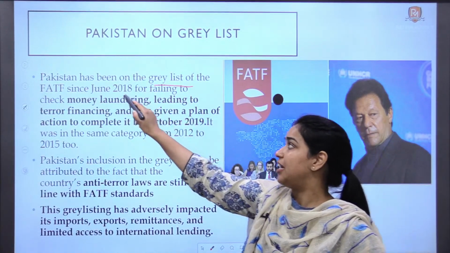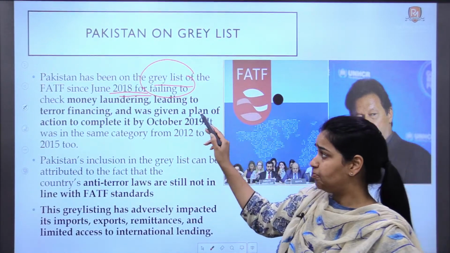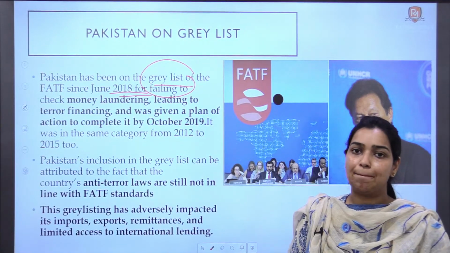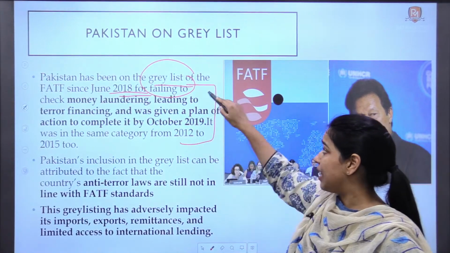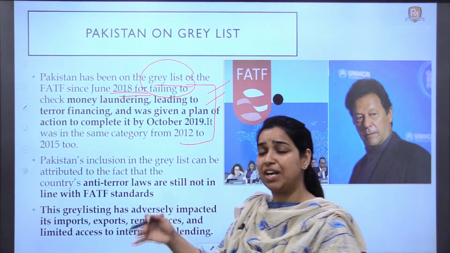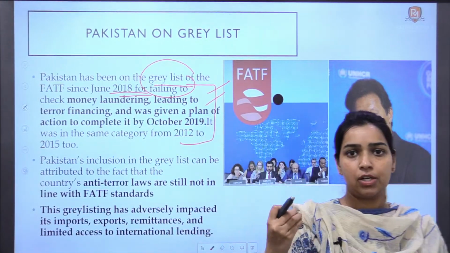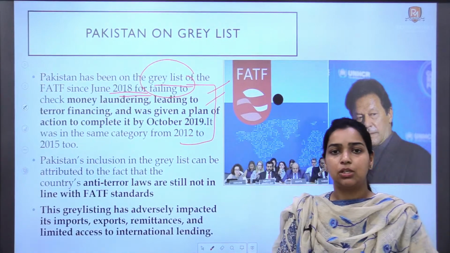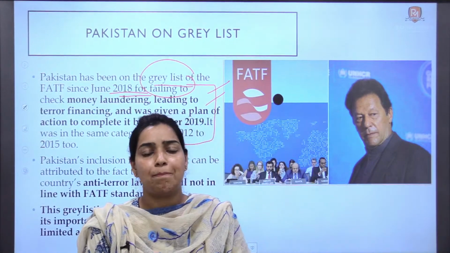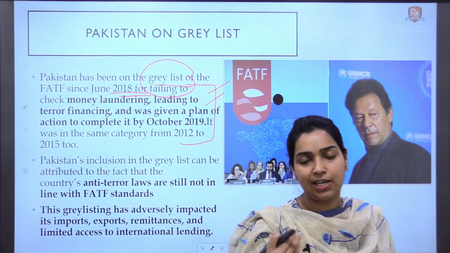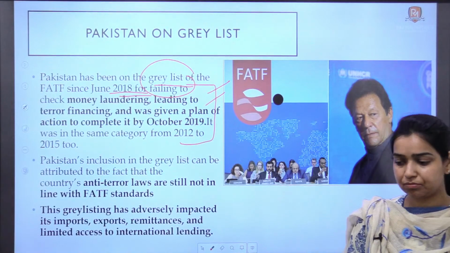Since 2018 they have been in the grey list, right? Because they have not been able to comply fully with the conditions of FATF, they are still in the grey list. So that is why this was in the news. They have again been put in the grey list by the FATF this year also. Okay? Now what impact does it make to be included in a grey list or blacklist, right? Majorly the countries are economically impacted when they are under either of the two lists of the FATF, right?